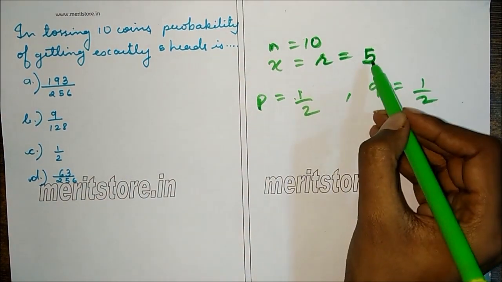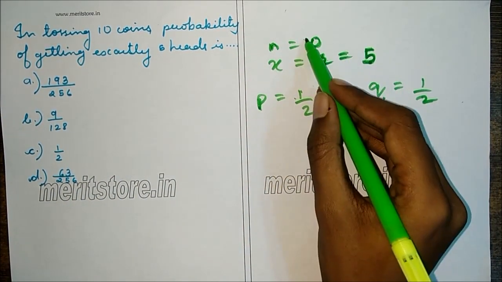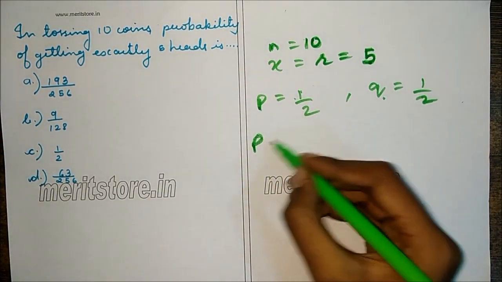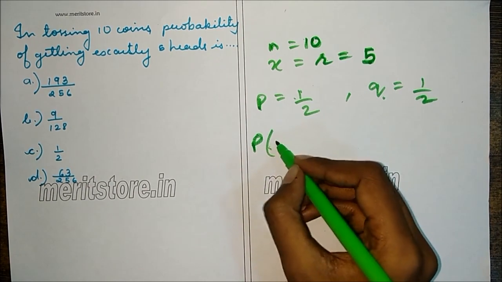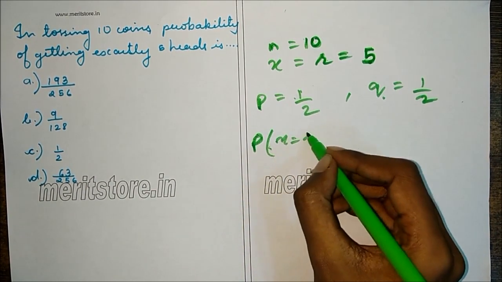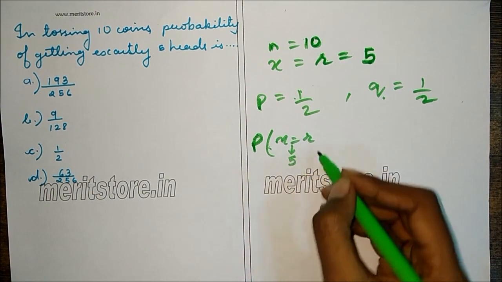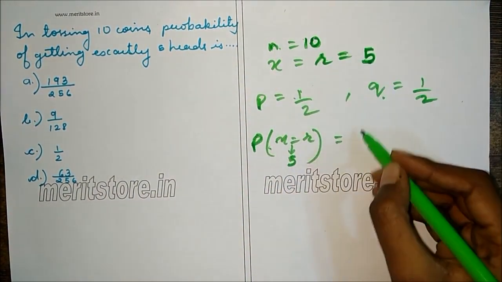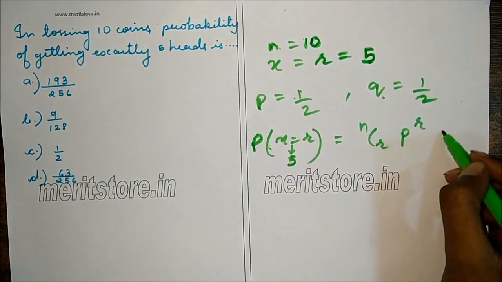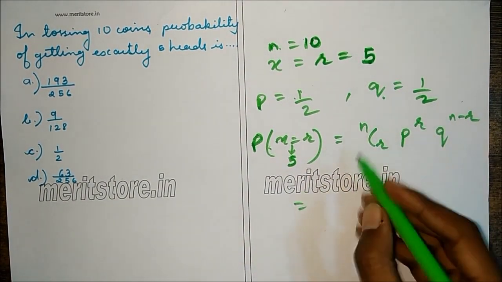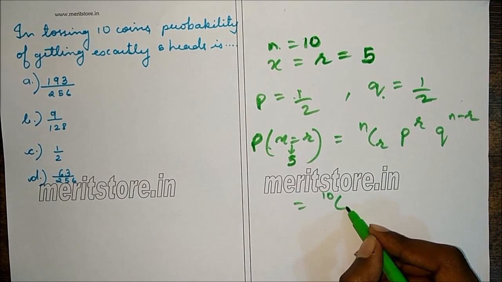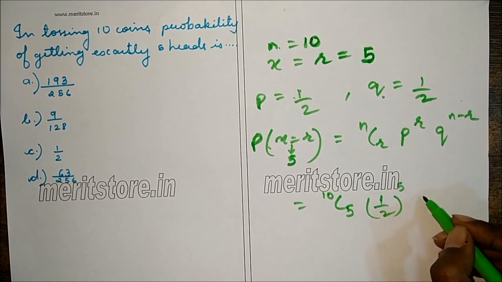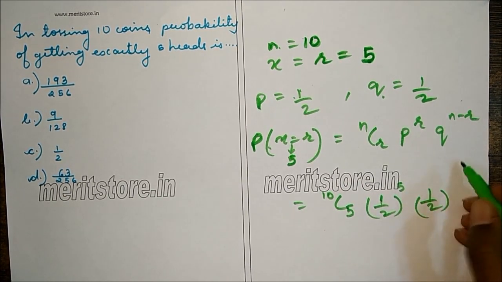So the probability of getting 5 heads out of 10 trials is, as we have seen in the first question, P of x equals r, where x is 5. So P of 5 is equal to nCr, p raised to r, q raised to n minus r. So this is 10C5, p is half, raised to 5, into q, which is half, raised to 10 minus 5.